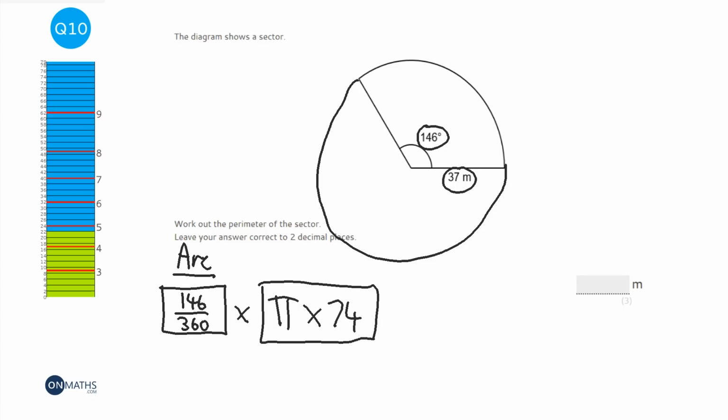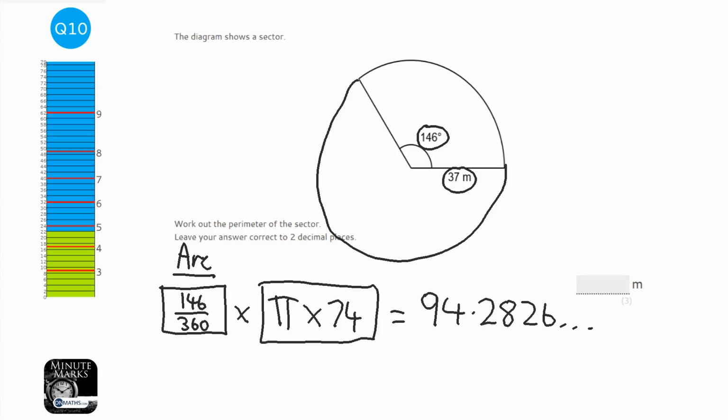We type that all into our calculator: the fraction 146 over 360, times pi, times 74. It gives me an answer in terms of pi, but I just need it as a decimal, so 94.2826, and so on. Now that's the arc length.